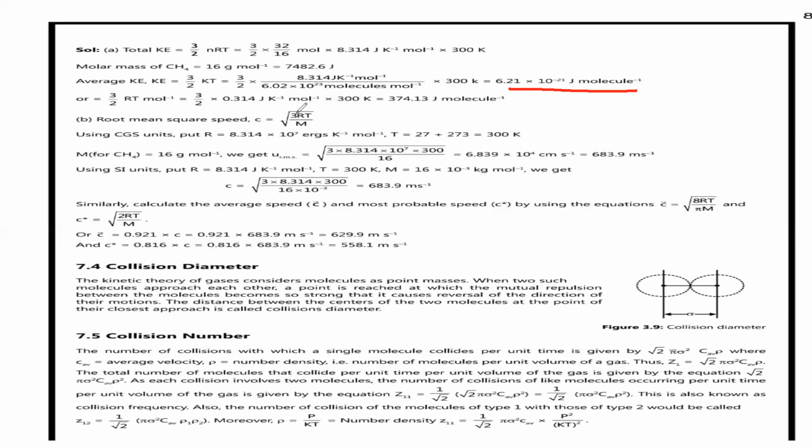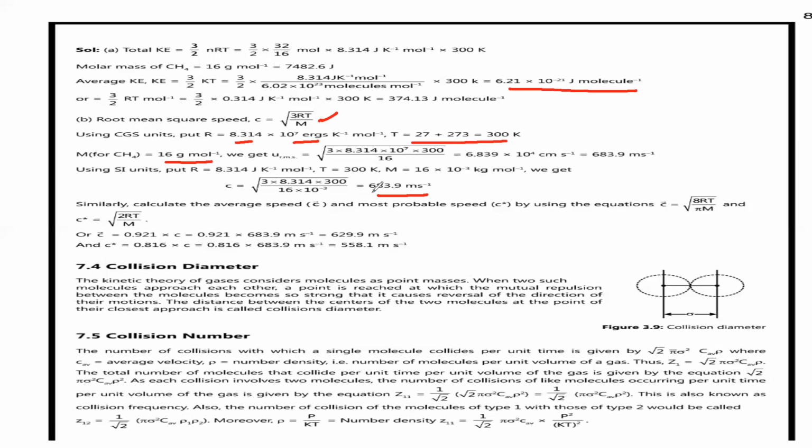Next we have root mean square velocity. We can say it is the RMS velocity, root of 3RT by M. Using CGS units, R is equal to 8.314 into 10 to the power 7 ergs, T is equal to 300 kelvins, and the molecular mass of methane is 16 grams per mole. So we get the RMS velocity equal to 683.9 meters per second. Using SI units, we get 683.9 meters per second.